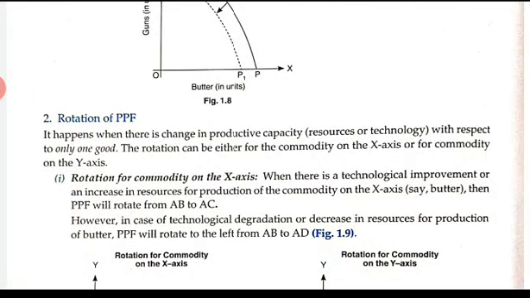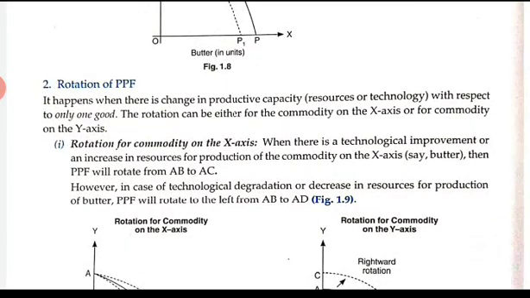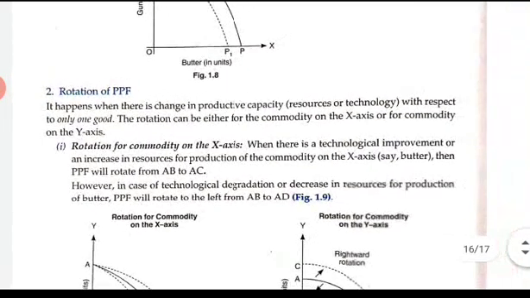Now we'll see about the rotation of PPF. What we just discussed was the shift in PPF, either a rightward shift or a leftward shift, where the shift takes place with respect to both the goods. Next we'll see the rotation of PPF. It happens when there is a change in productive capacity, that means resources or technology, with respect to only one good. So the rotation can be either on the x-axis or on the y-axis.